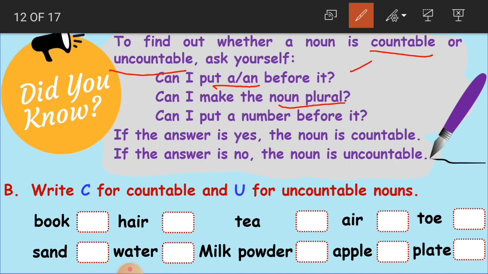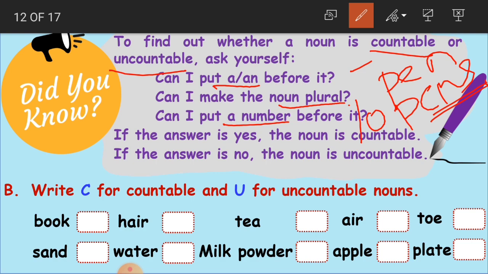And can I make the noun plural? If there are so many pens, what will we write? There are many pens. So pen becomes what? It becomes pens. So we are able to make it plural. Can I put a number before it? For this pen, I want to say there are 10 pens. Yes, there are 10 pens. So we are able to put a number before it.